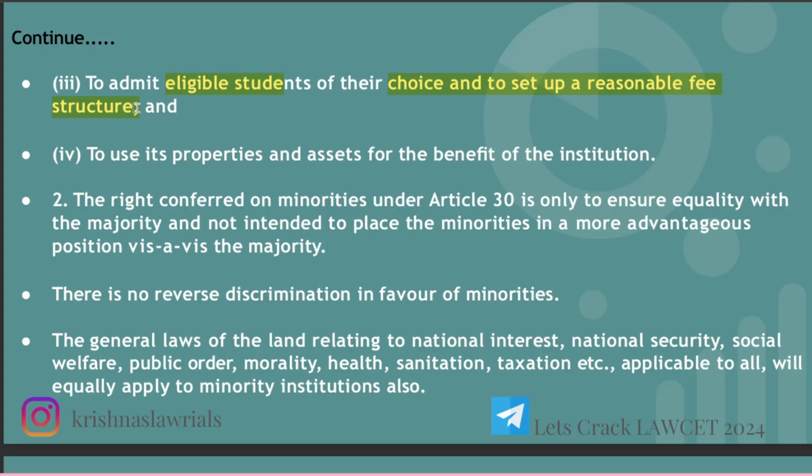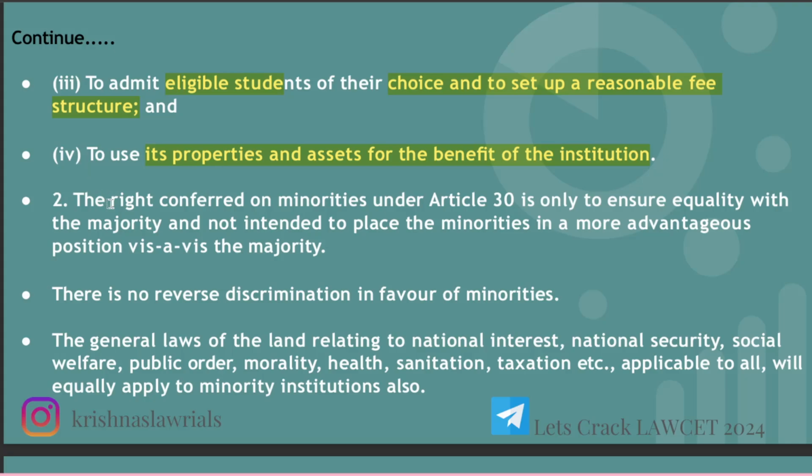They have their own set of patterns, and their eligibility criteria are different from other government regulated colleges. This is also about the right to use its properties and assets for the benefit of the institution. Their properties under the trust can be used for the benefit of the institution. This is also a right.